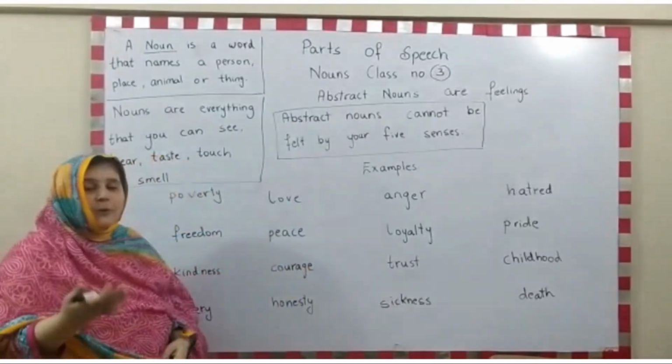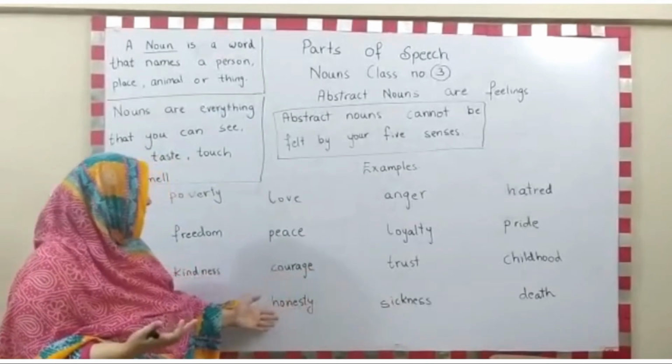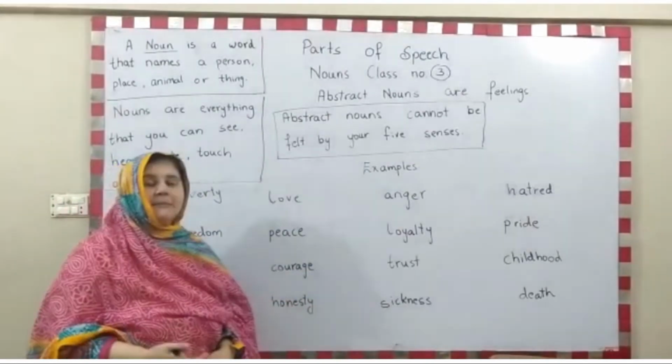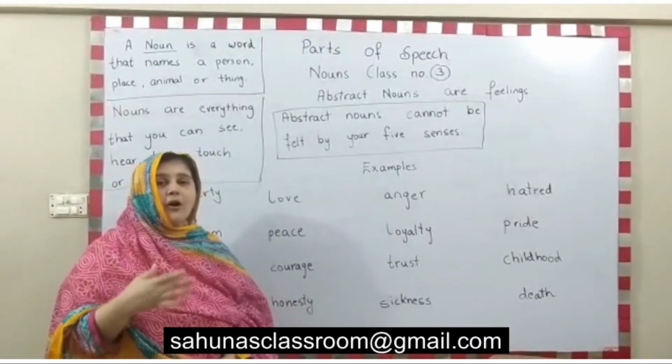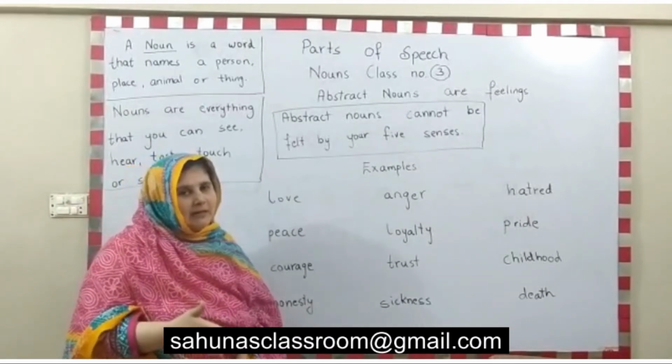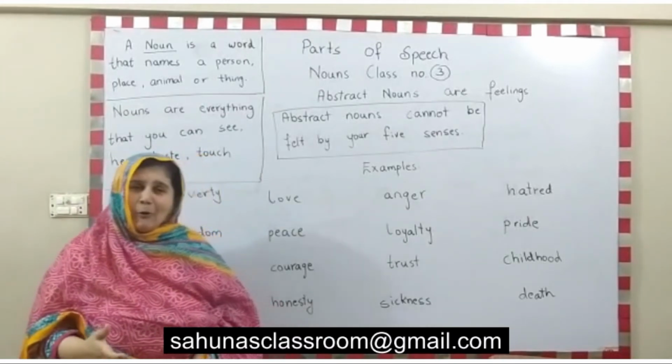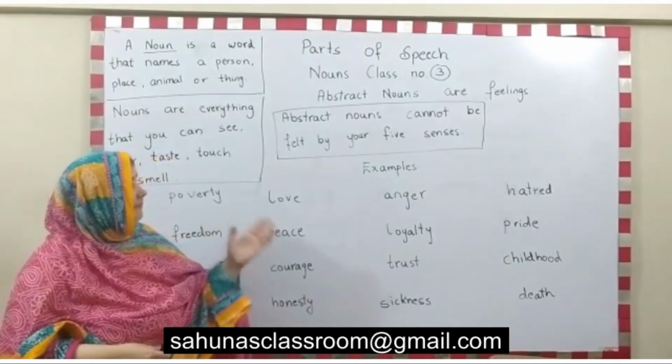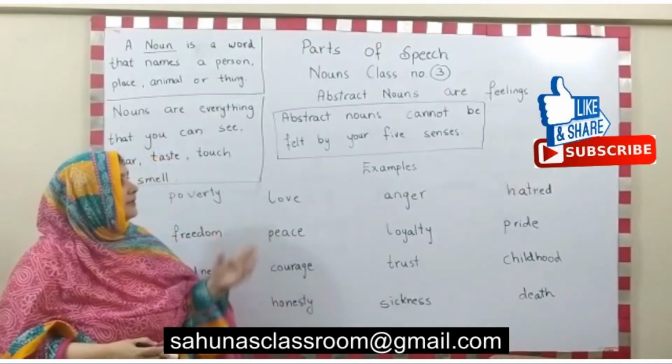That is also felt. Sickness, honesty, these are the feelings that can be felt but not seen, or they cannot be felt with our five senses. These are abstract nouns. I hope I'm able to convey what I have explained today, abstract nouns.